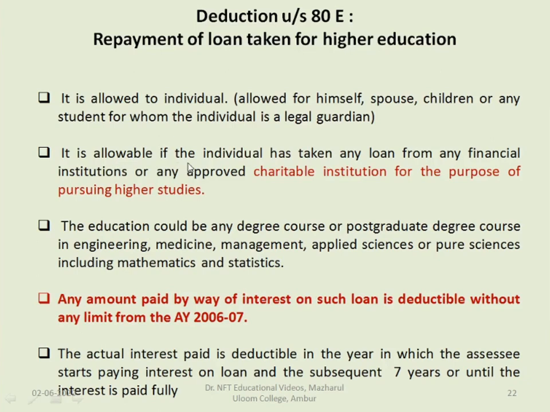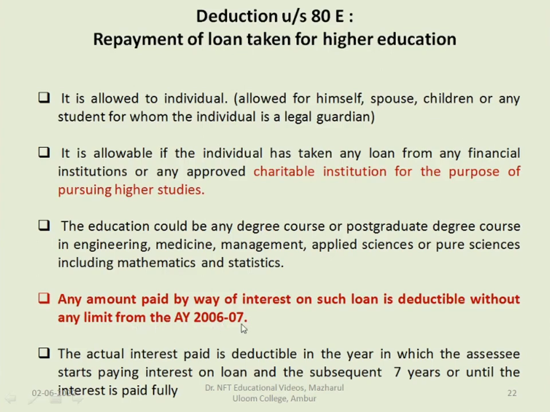It is allowable if the individual has taken any loan from any financial institution or any approved charitable institution for the purpose of pursuing higher education.